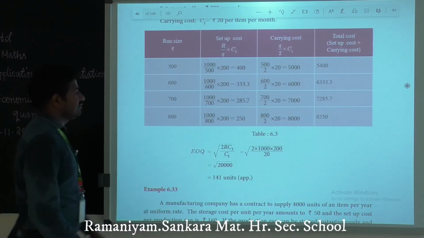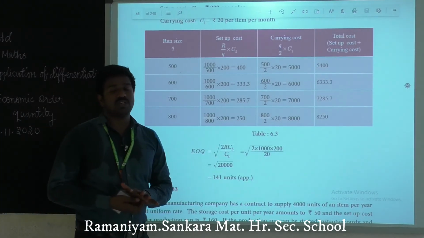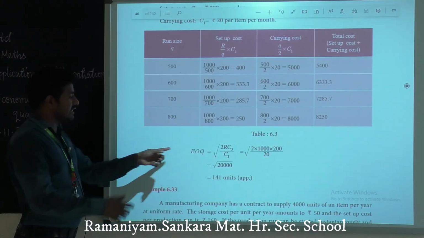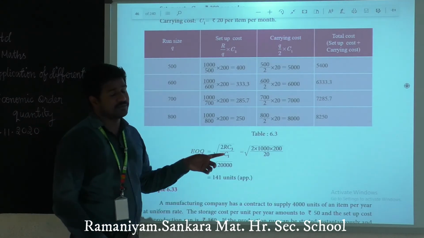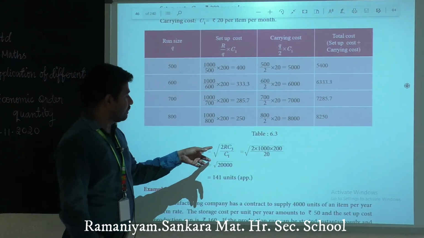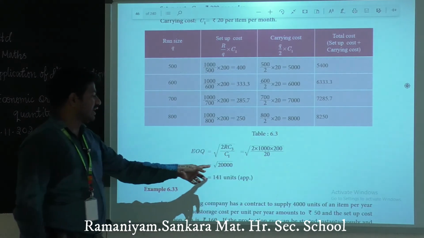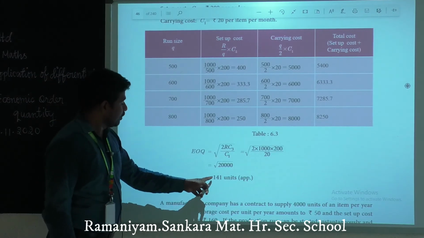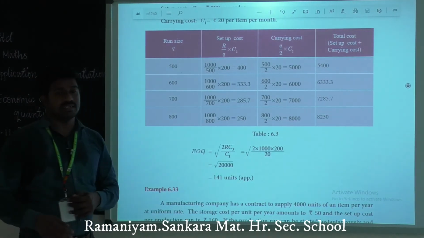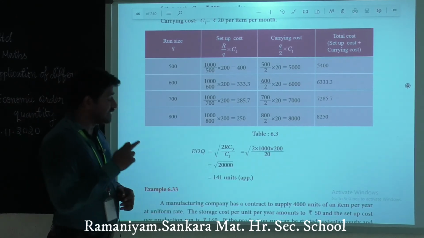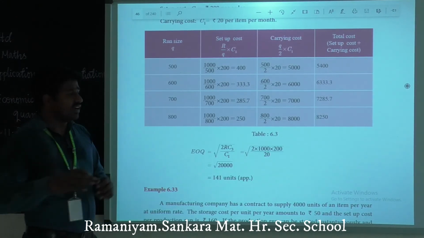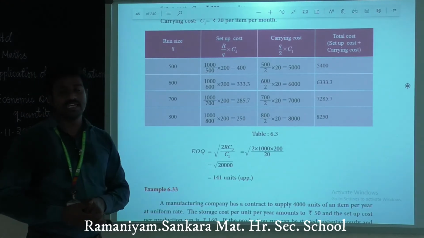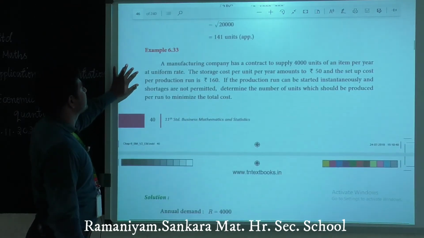Next, we have to find Q naught using the EOQ formula. EOQ equals square root of 2 R C3 divided by C1. Apply the values of R, C3, C1. We have the square root of 20,000. Result is approximately 141 units. Rounding off that value, we have 141 units. Okay. Next, example 33.